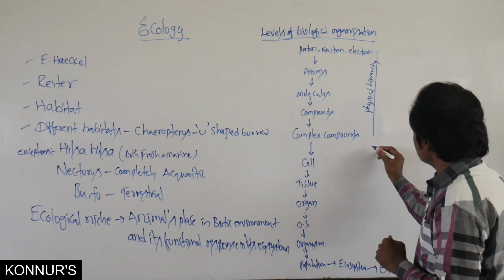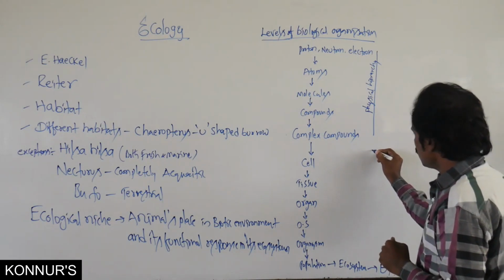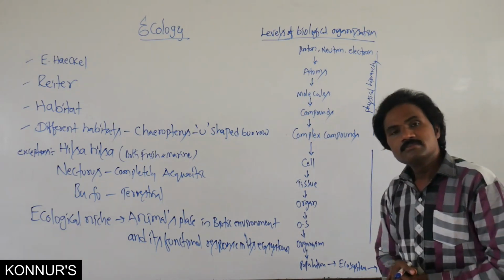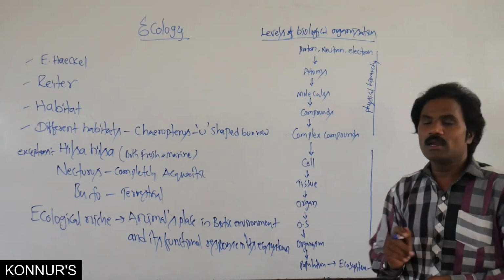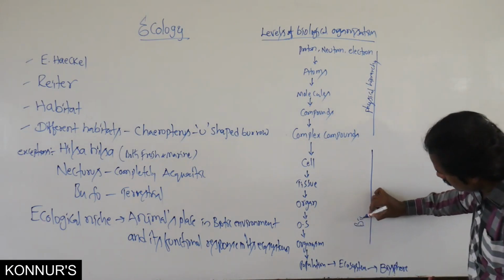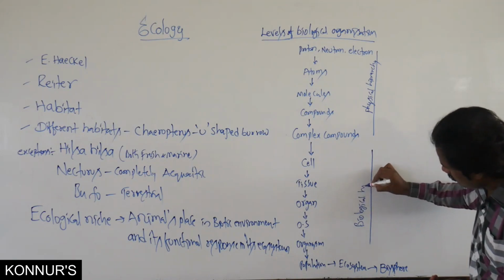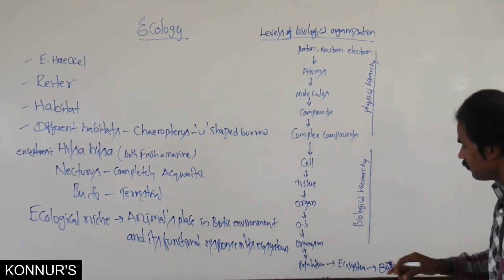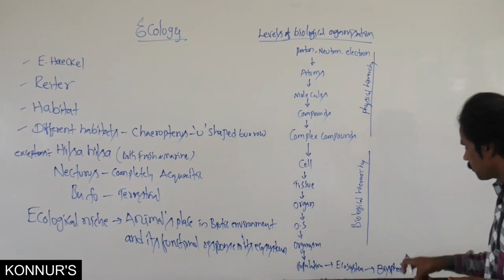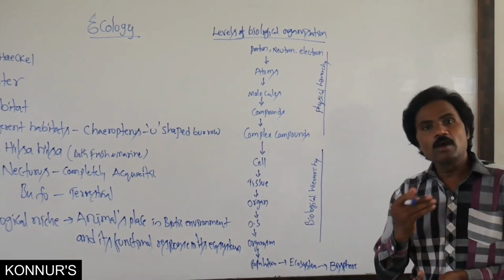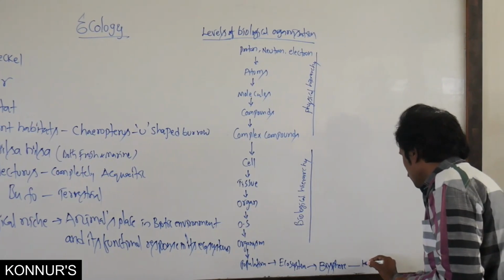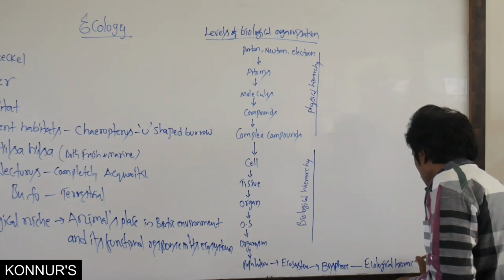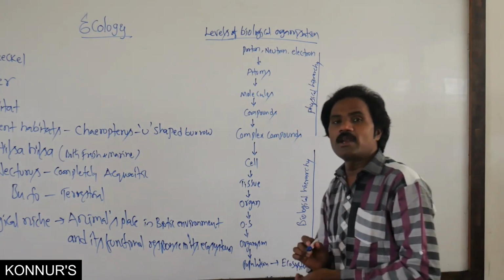Then from cell up to organism, that is the biological hierarchy. Then from population up to biosphere, that is the ecological hierarchy. It represents the ecological hierarchy.